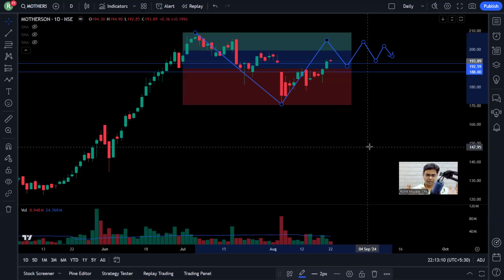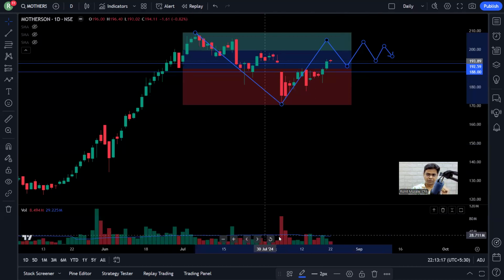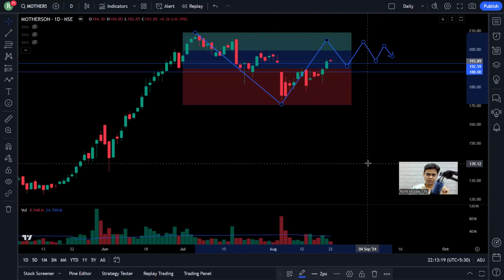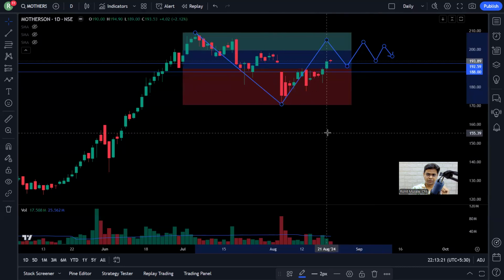Apart from price contraction or price compression, we need volume contraction or volume compression. In this case, I don't see that happening. That is the reason why I just reject the base, even in spite of the fact that it has closed the falling window. This is one reason. Second reason, let's go to MarketSmith.